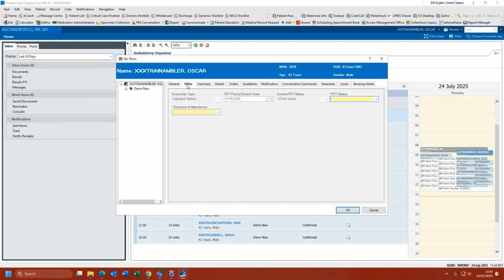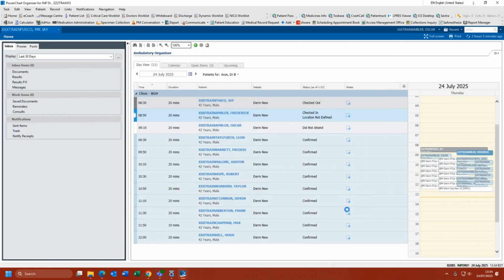At the top of the screen, select the Offer tab and complete the yellow mandatory fields. Based on what's been specified, the outcome of attendance would be appointment to be made at a later date or discharged from consultant's care. If a discharge decision is to be made, the clinician must record discharge at the checkout stage. If this isn't done, the patient will fall onto a work list, and the booking clerks will assume a clinical decision has been made to arrange another follow-up. We can now see in the status column, this has been updated to Did not attend.